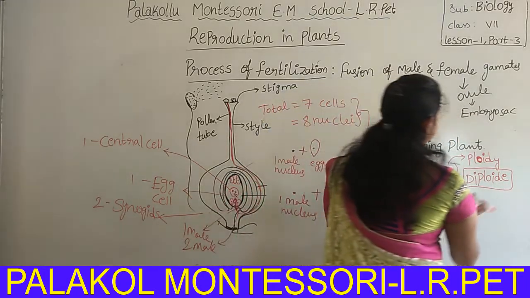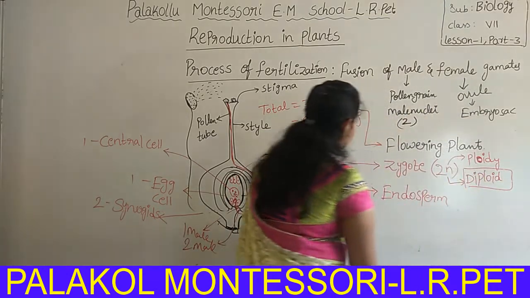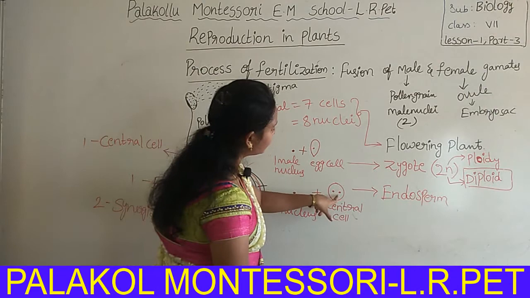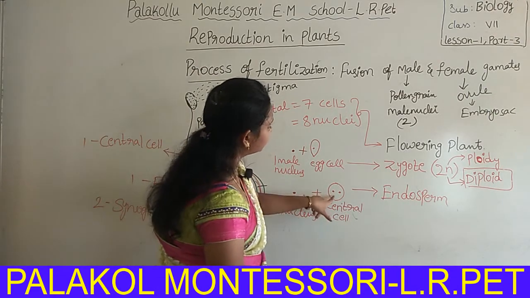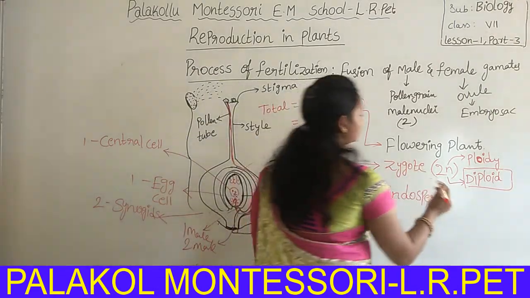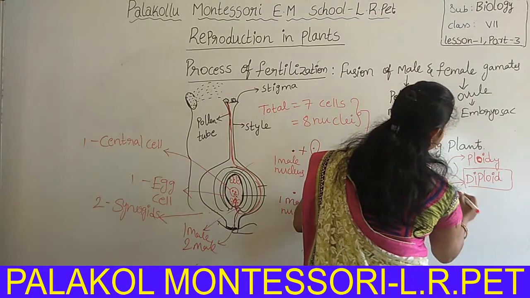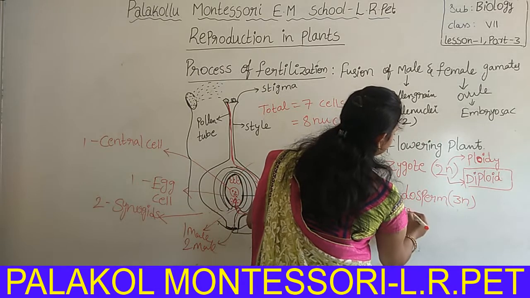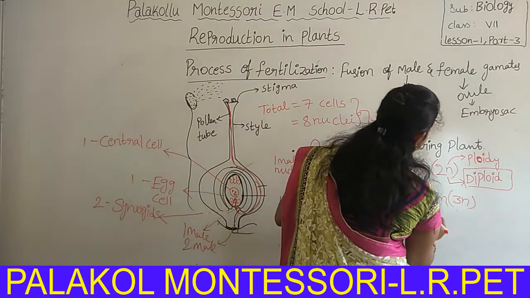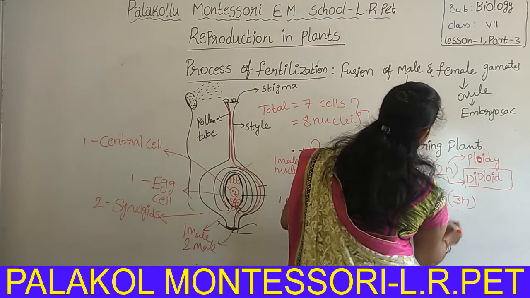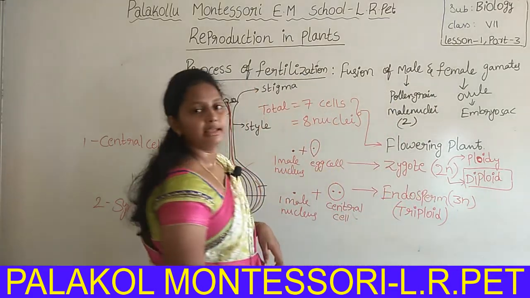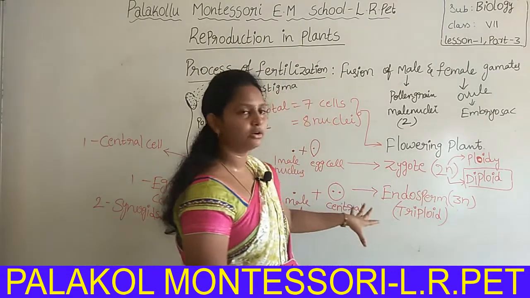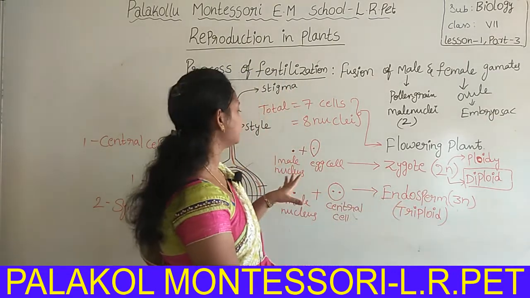Here one male nucleus and two nuclei make 1, 2, 3, so overall three sets of chromosomes are present. So the endosperm has triploid nature. Is it clear, students? Zygote has diploid nature, endosperm has triploid nature.